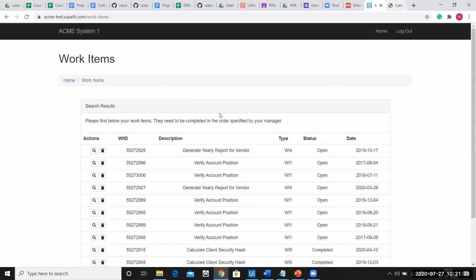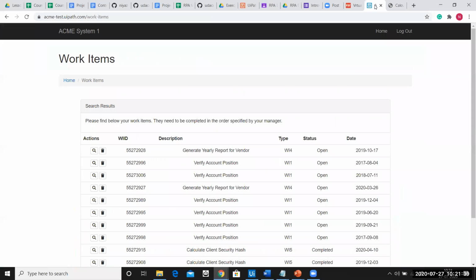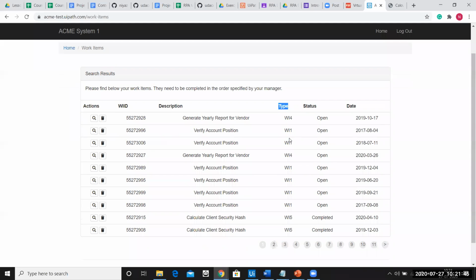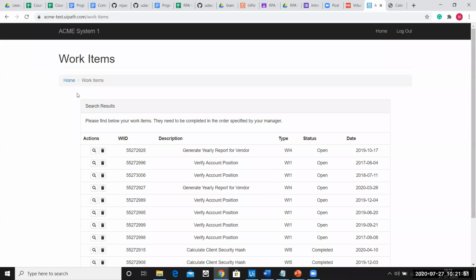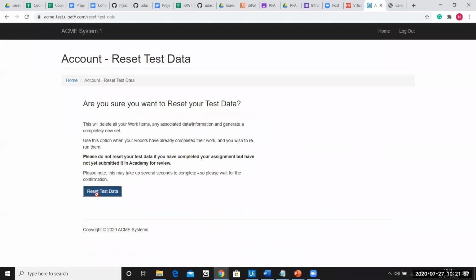What is the second step? What is the third step? It says select an activity of the type WI5. So it says type equal to WI5. You can see over here there are columns, and the column name type is over here. So you need to select only those activities where the type is WI5. Just a second, since I've already run this automation, let me reset the data.